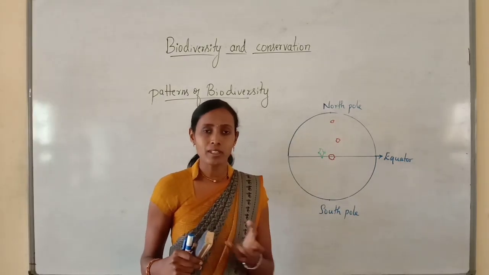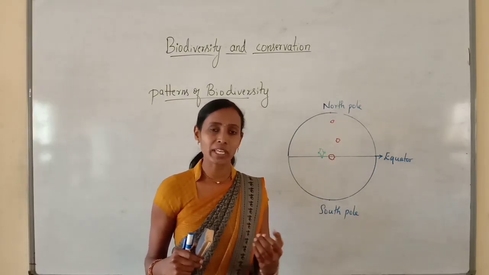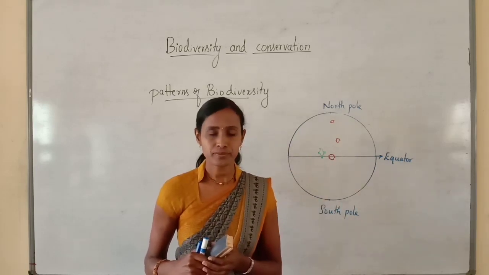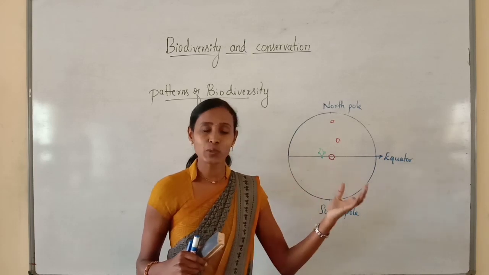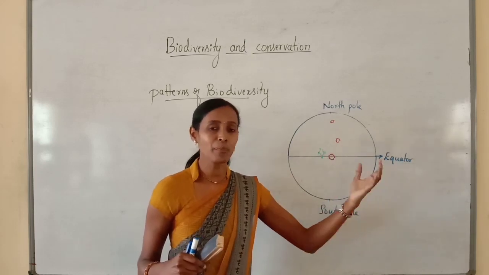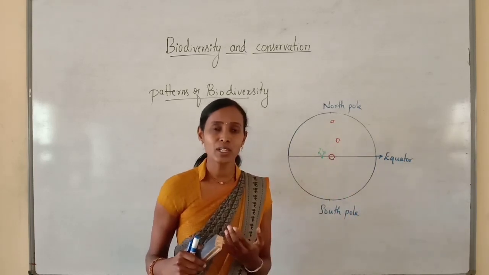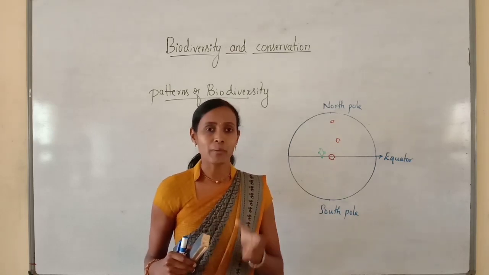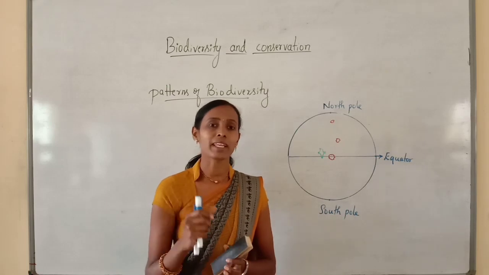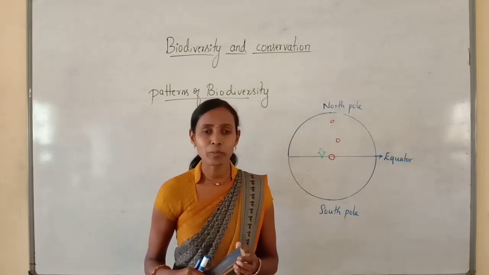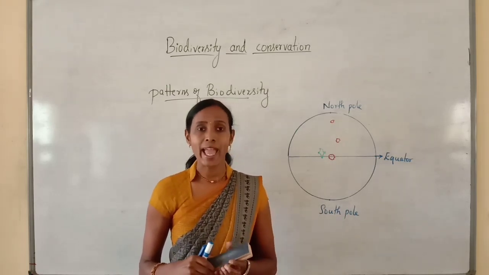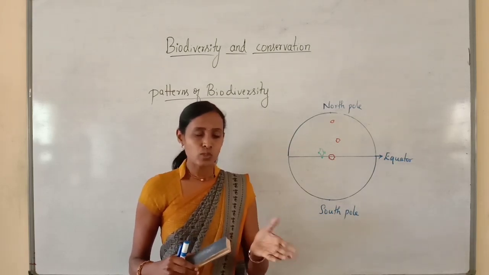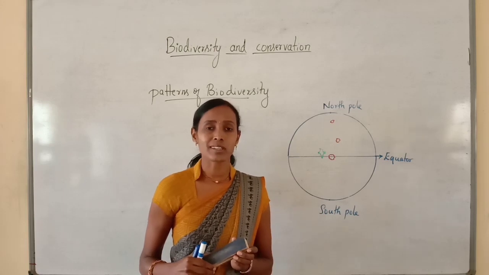See, for example, certain plant species which are growing in our state cannot be cultivated in some other state, and the plants which are growing in that particular area cannot be grown in our area. So what is the reason? It is mainly because of the species diversity. It mainly depends upon the environmental conditions of the area and the range of tolerance of the species.